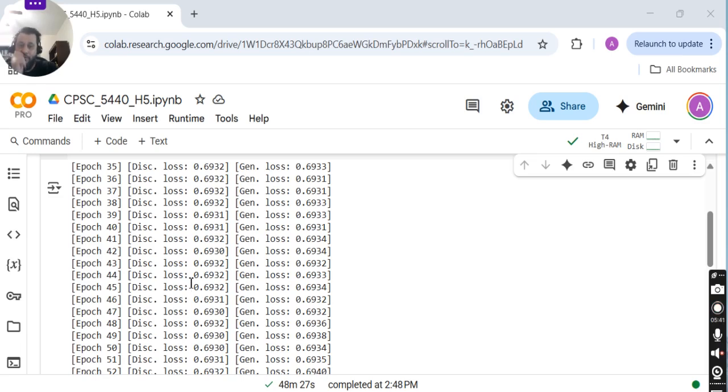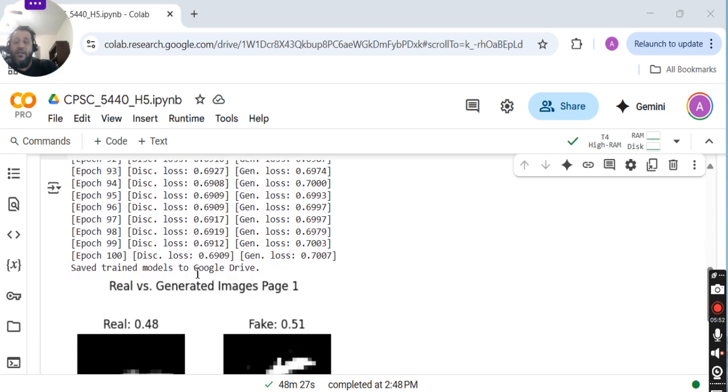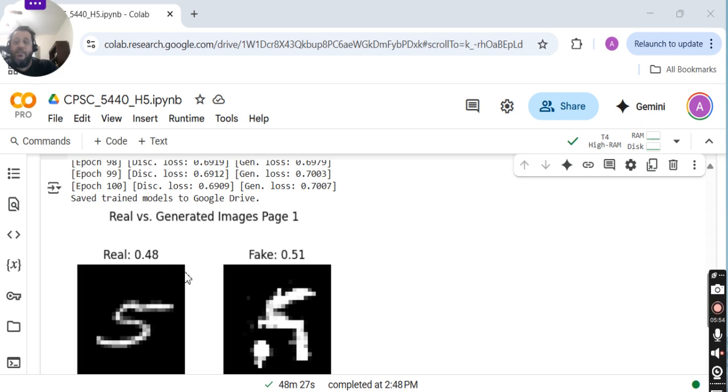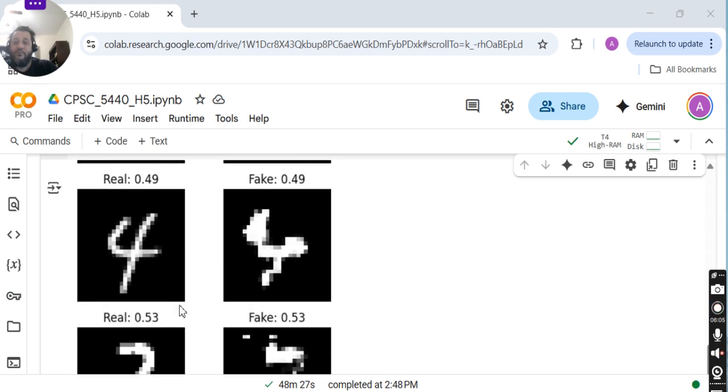Whatever image is generated cannot fool the discriminator, and the discriminator comes back with almost identical losses. And here I'm displaying the different fake images that I generated from the real images, and you can see they are not that different. They are almost the same.